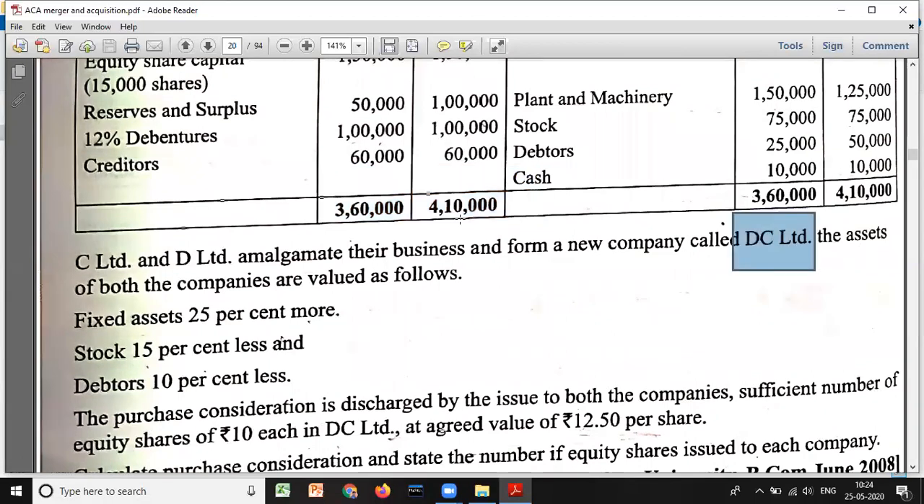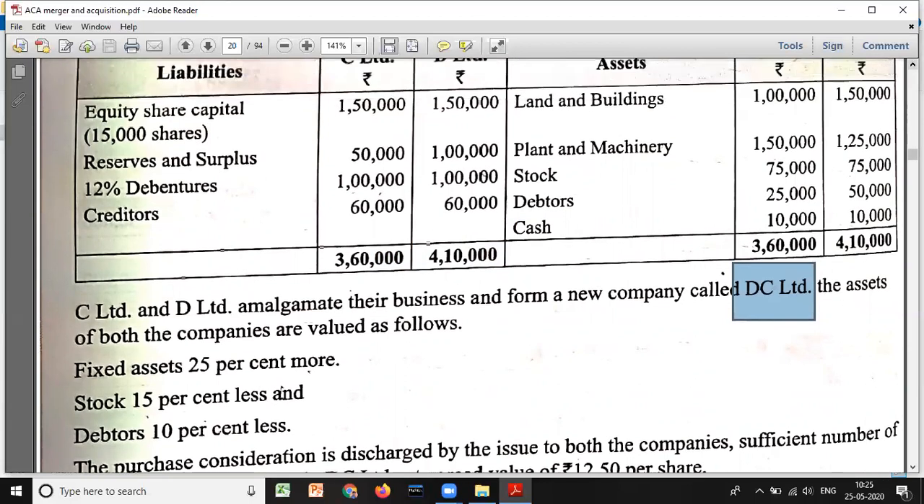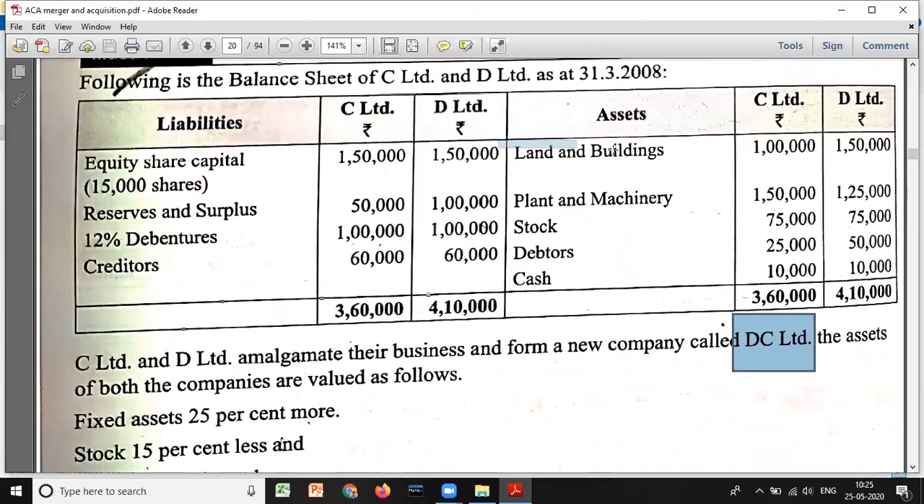The assets of the companies are valued as follows. Now look here. First we'll discuss, look at the question. This is a fixed asset. Land and building is a fixed asset. Plant and machinery is a fixed asset. Stock is a current asset.